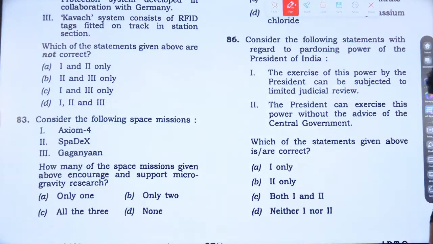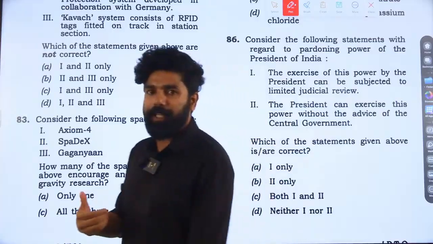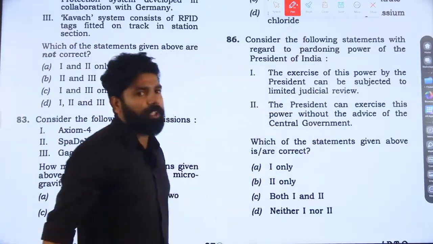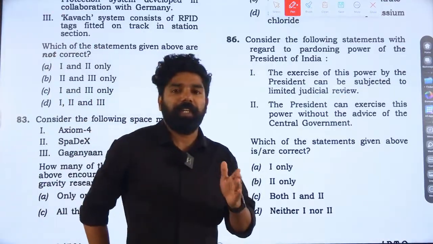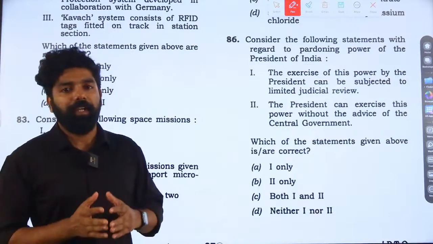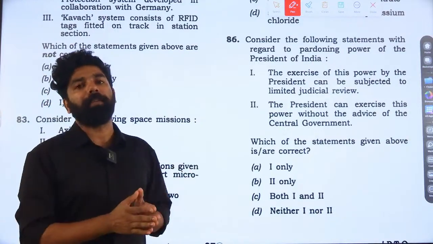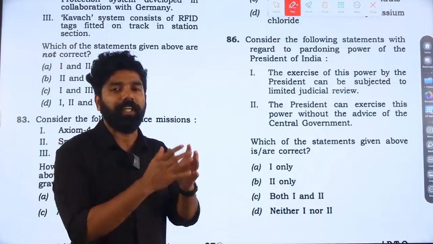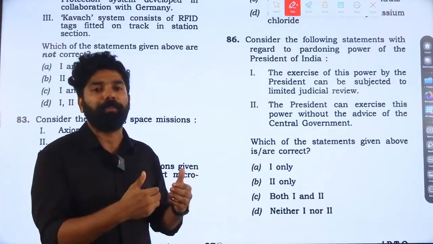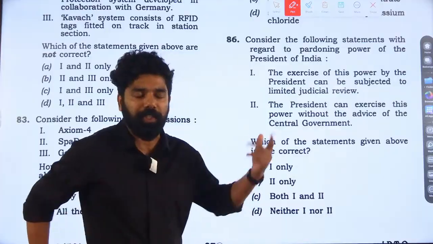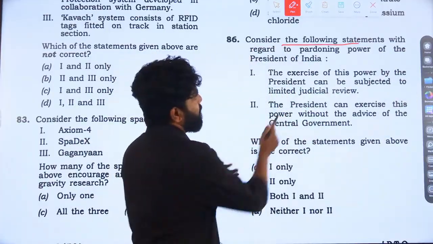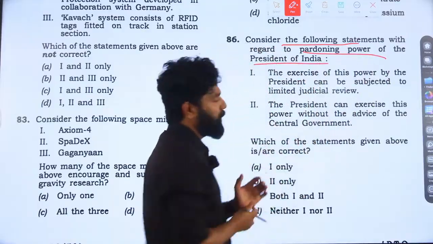This question was with respect to the pardoning power of the President, executive power and the President. We studied the President's executive, judicial, legislative and financial powers. When we studied the executive chapter regarding the office of the President, we studied in detail the judicial power of the President, specifically the pardoning power of the President. This question was with respect to that. Consider the following statements regarding the pardoning power of the President of India.